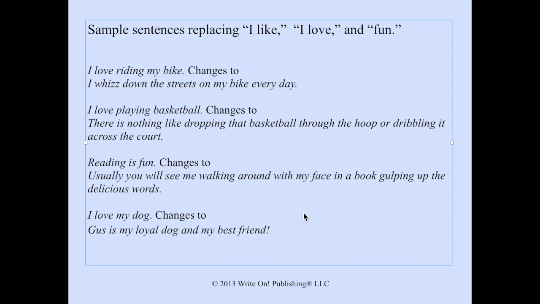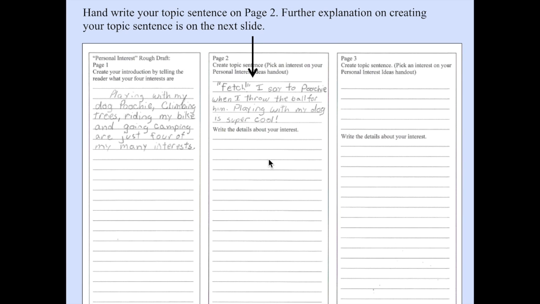I love my dog changes to Gus is my loyal dog and best friend. And here we can see love. You don't have to say love. You're using pictures instead to help the reader along. Your topic sentence on page 2. Further explanation on creating your topic sentence is on the next slide.